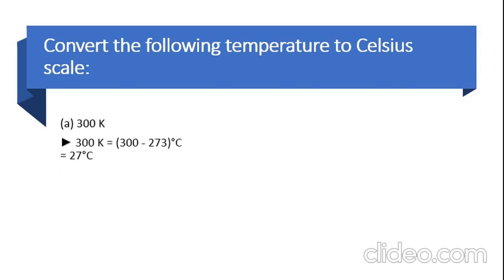So 300 Kelvin is equal to 300 minus 273, which is equal to 27 degree Celsius. Yes, this is your second question. 573 Kelvin. Your answer is 573 minus 273 degree Celsius, which is equal to 300 degree Celsius.